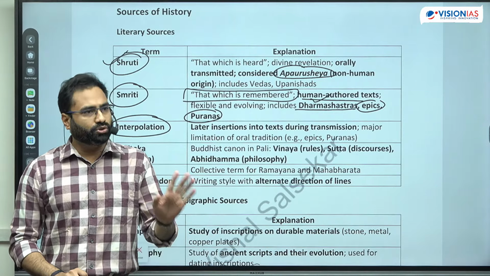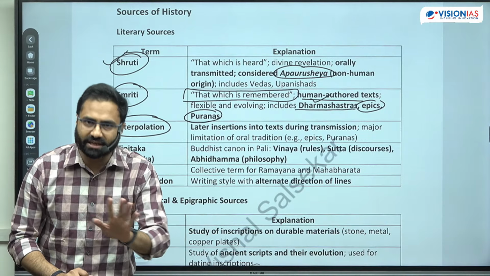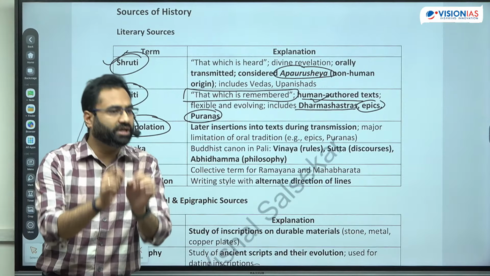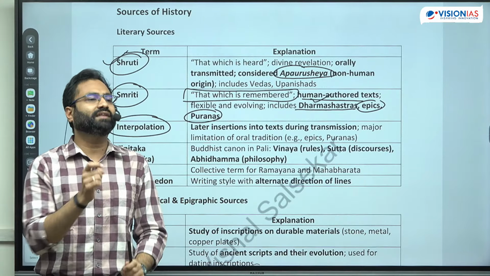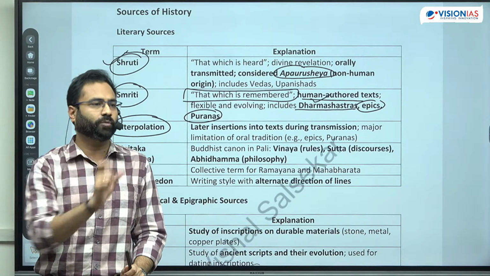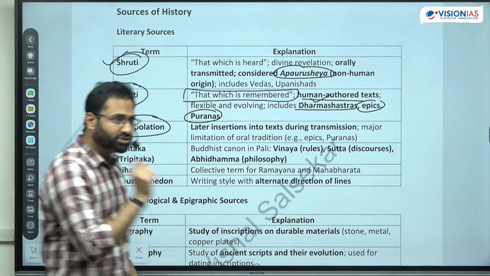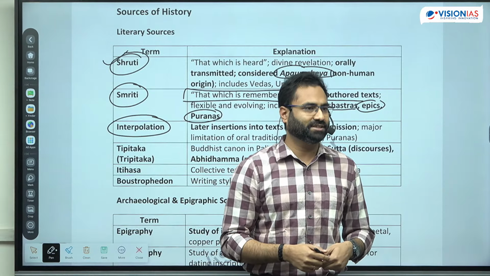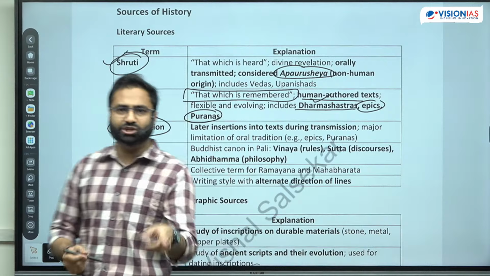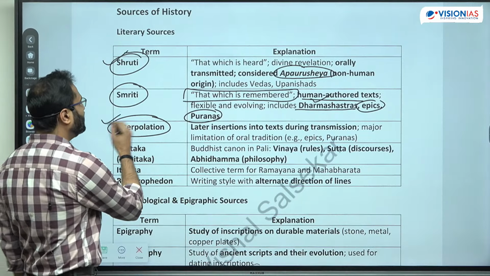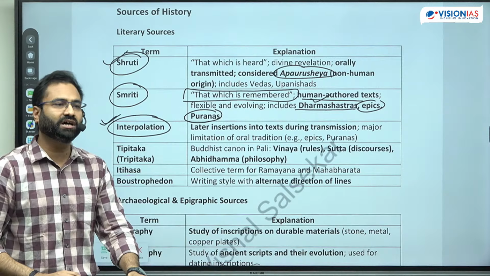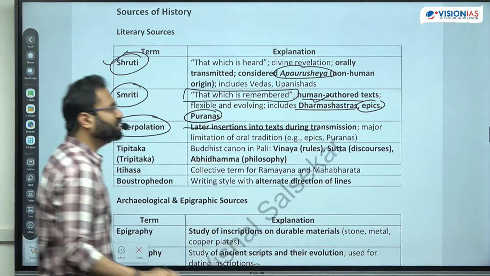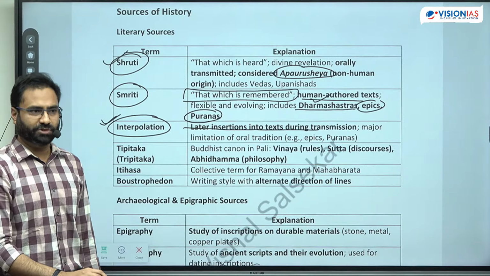Yes or no? So in those particular mandals, not all mandals were written at the same time. There were certain mandals which were the older ones, roughly from 2 to 8, and then there were certain mandals which were later incorporated, like the 10th mandal, which includes the Purush Sukta, and that gives an idea regarding the Varna system. So that was a later addition, and that later addition is known as the interpolation within the text. So this is the interpolation, later insertion into the text during the transmission.